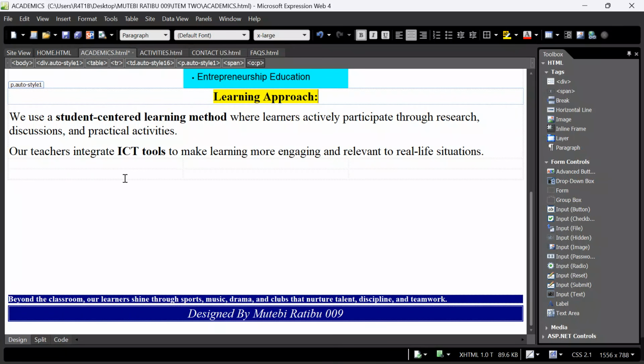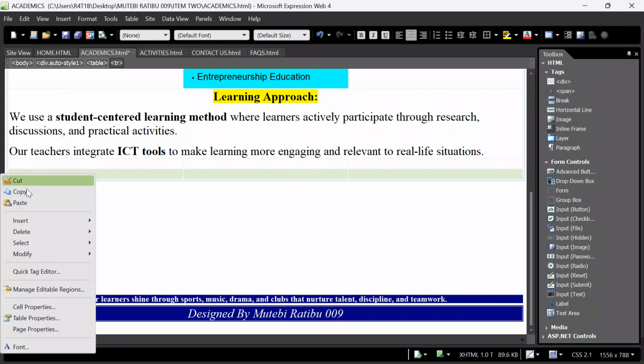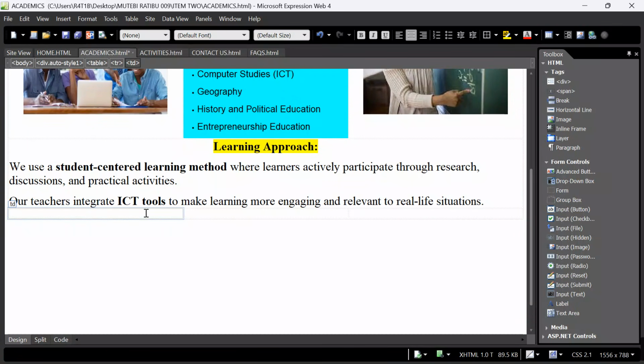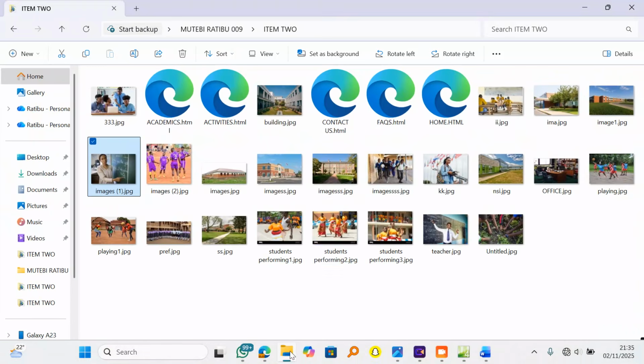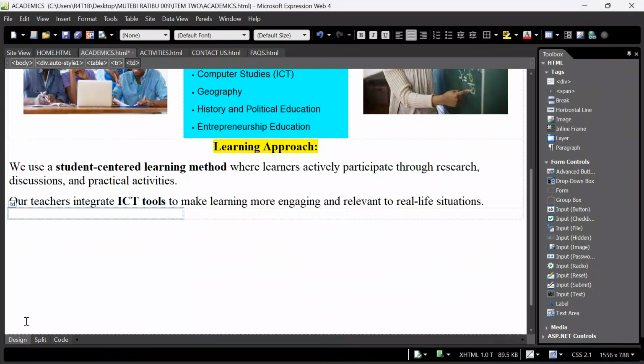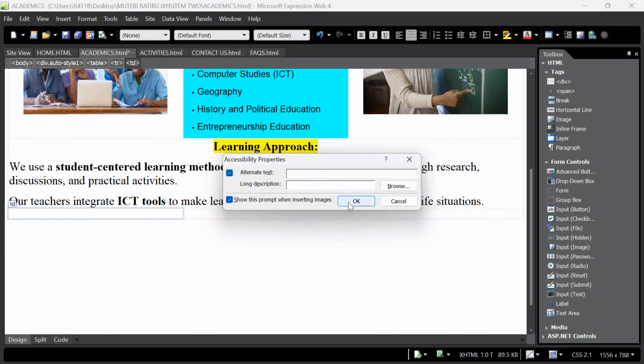Now, after doing that, I will go on and say, do we need this row? Let me see, because we are running out of time. Delete row. I don't want that row. I'm remaining with only one row. In this row, I'm going to insert very, very fast, good images. Come over here. Let us take our first student, or could be a teacher. Come over here, Control V, click OK.